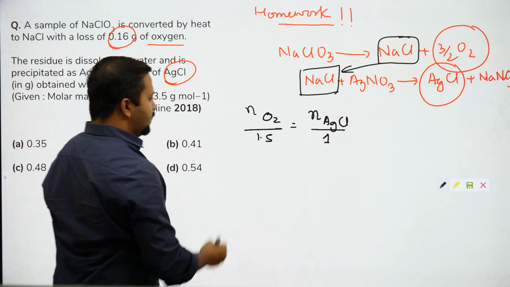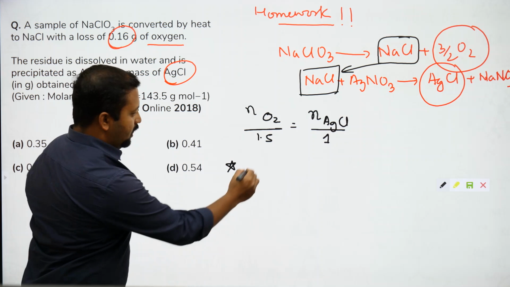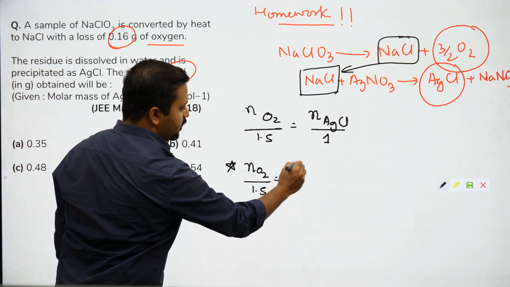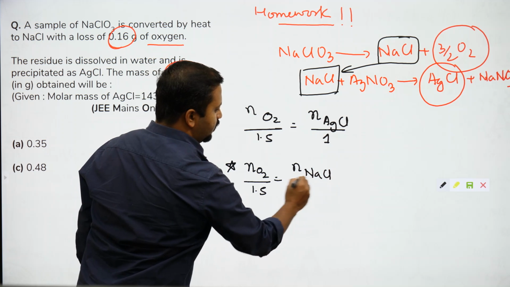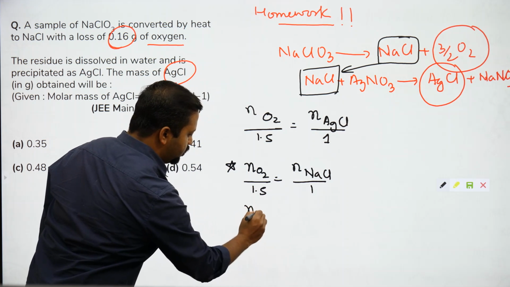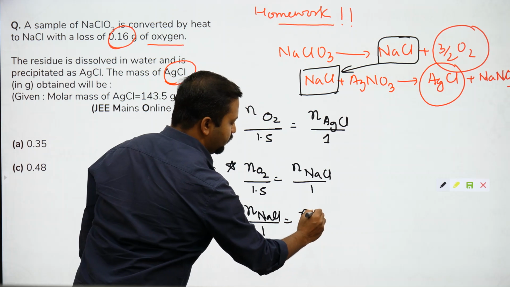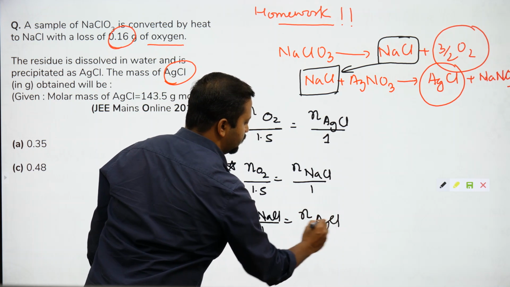Why can I write this? Because number of moles of O2 by 1.5 is equal to number of moles of NaCl by 1, and number of moles of NaCl by 1 is equal to number of moles of AgCl by 1.